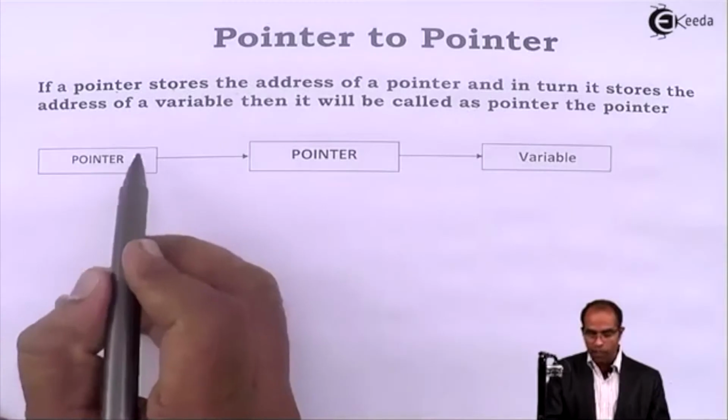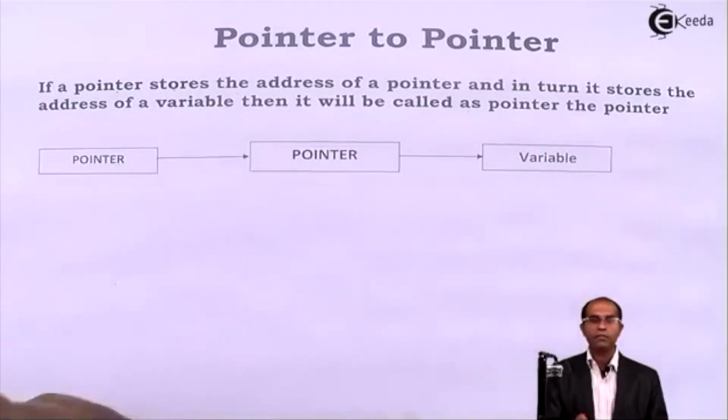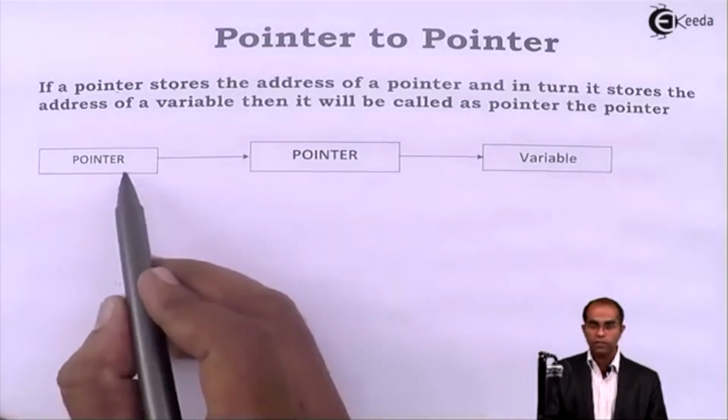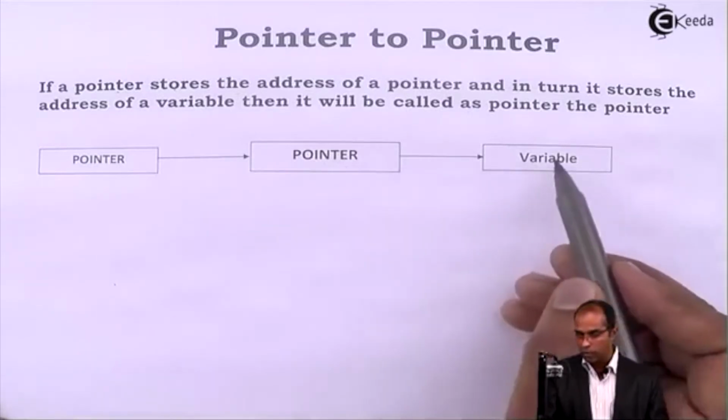Here, I am going to declare a pointer. Till now, a pointer was storing only the address of a variable. But instead, this pointer will store the address of one more pointer, and that pointer will store the address of a variable.